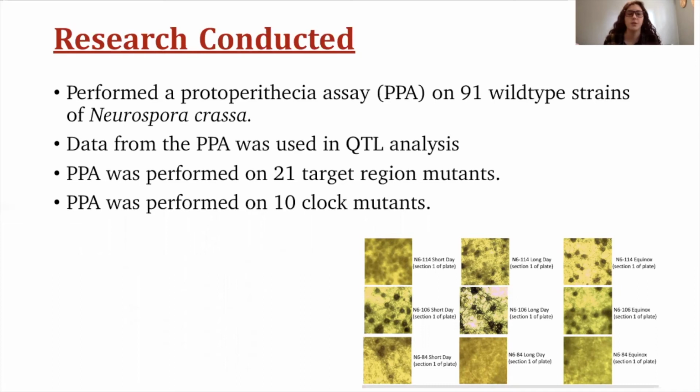We performed the protoperithecia assay on these 21 target region mutants and also on 10 clock mutants because we wanted to test if the circadian clock was involved in photoperiodism. Here I've also included images of the protoperithecia assay, and it shows that in different photoperiods, different amounts of protoperithecia are produced.